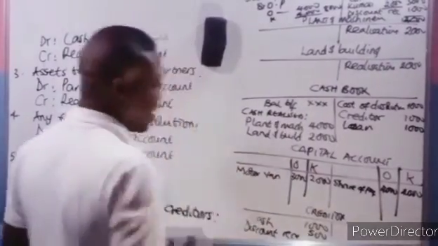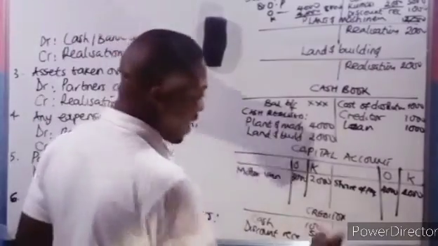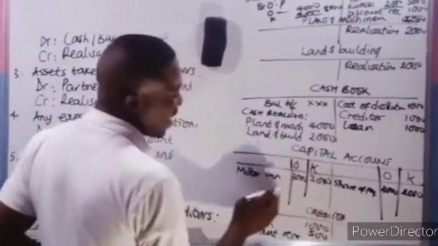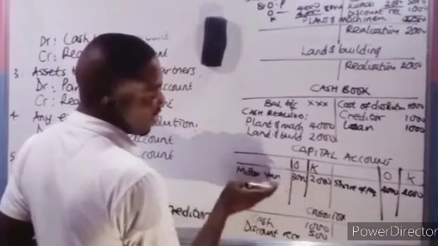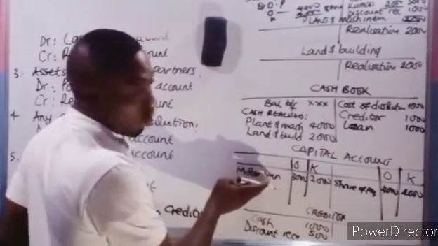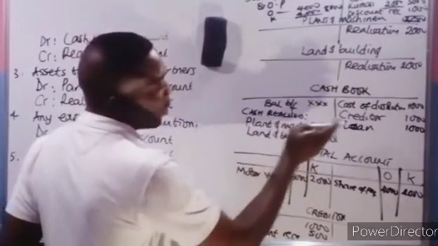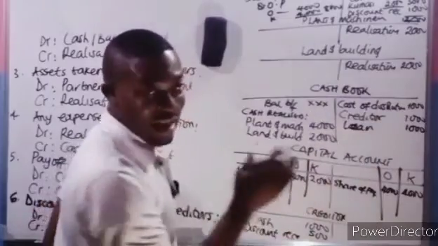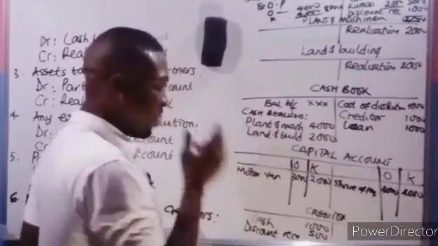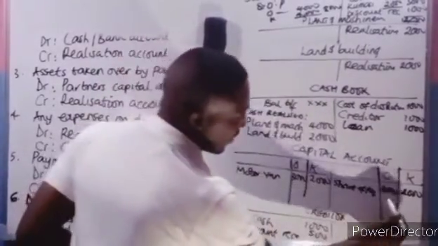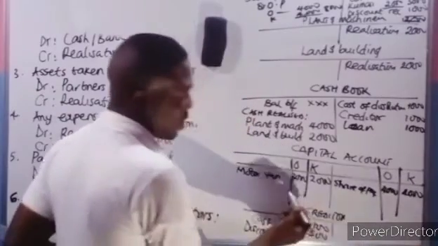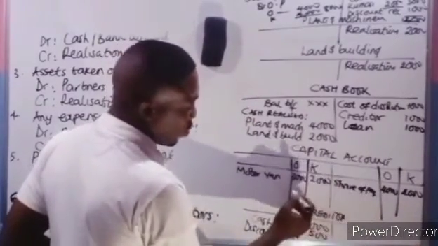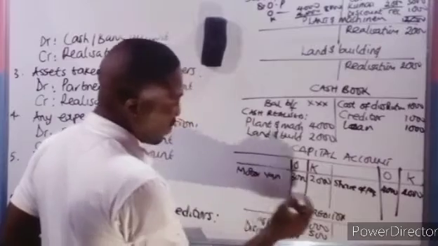Now, if you are balancing the account, whatever becomes the balancing figure for the capital account must reflect what is in the cash book. Let me repeat. For instance, if this is 4,000, to balance this account we will have what we call the balance carried down.